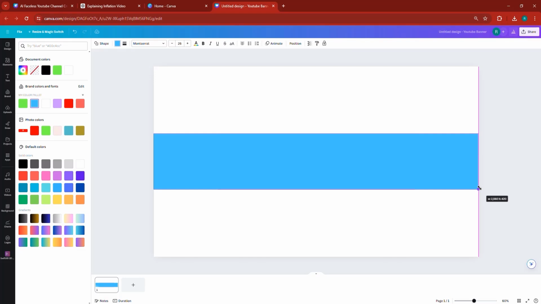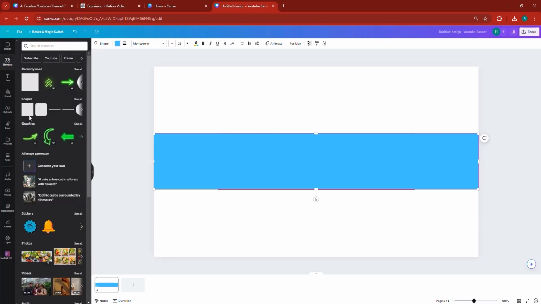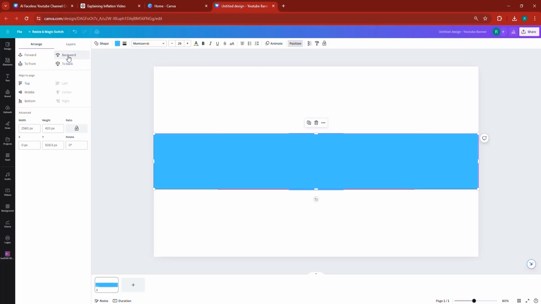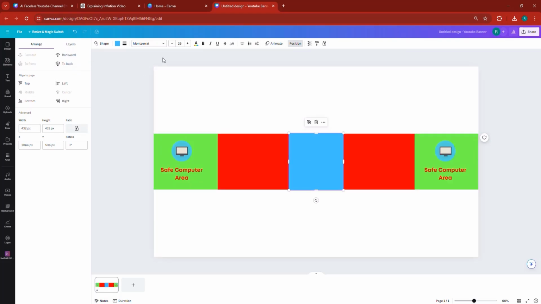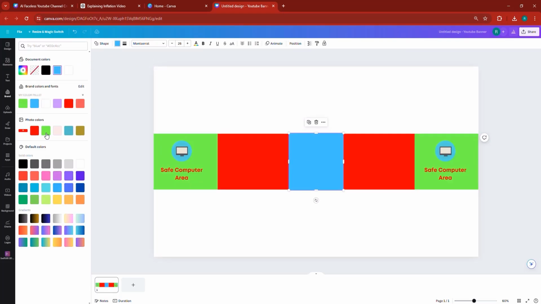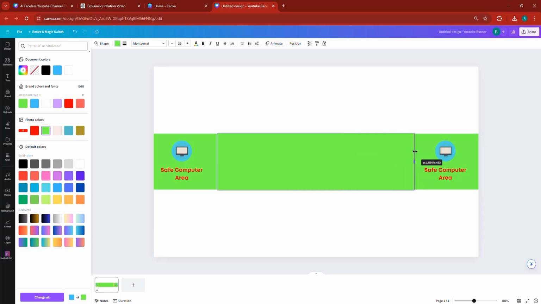2,560 by 420. Once that's done, go ahead and go to elements again, grab another element, and this one I can position to the background for a second. And then this element, you can color it differently, for example, green. And then if I zoom and increase the size, it'll give you the exact same proportions.